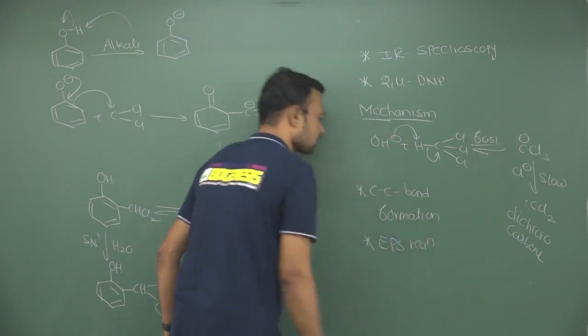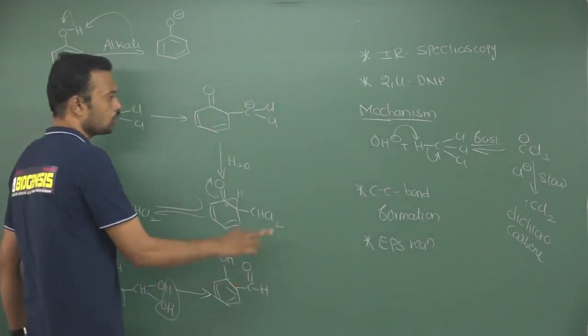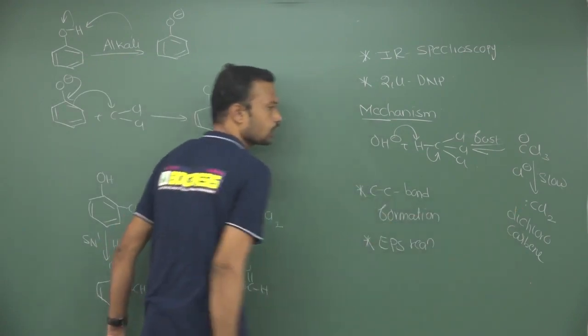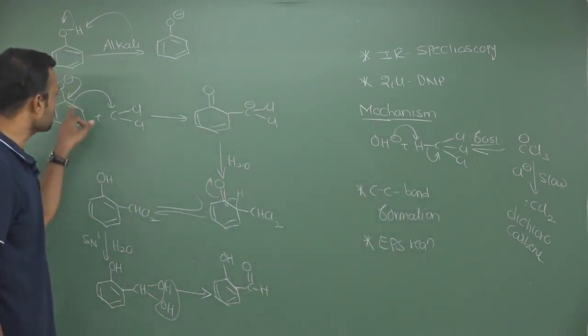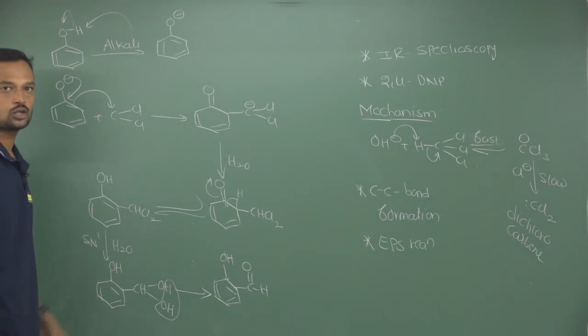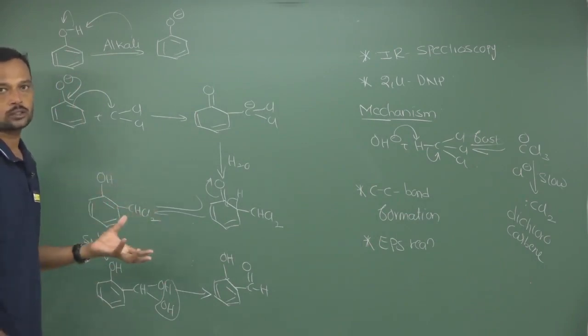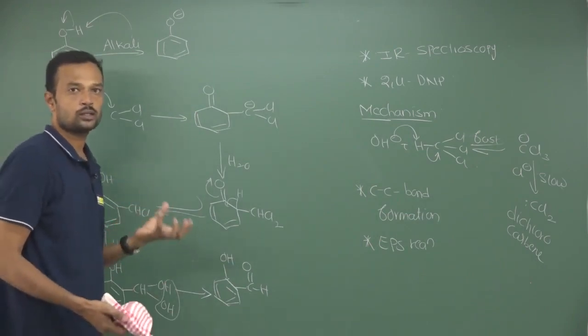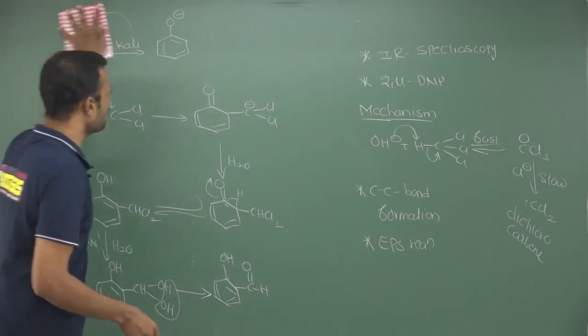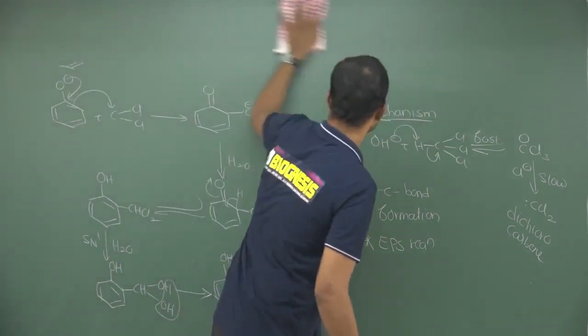And see, it is an example of EAS reaction. One electrophile we are substituting on benzene. See, dichlorocarbene is an electrophile, it is a neutral electrophile that will be added on benzene. So we can say it is an EAS reaction, new C-C bond formation will result. Okay, ortho is major in this one but not para, it is a thermodynamic control reaction.